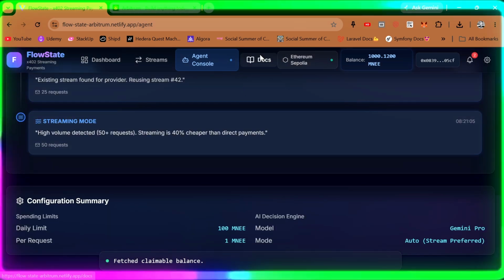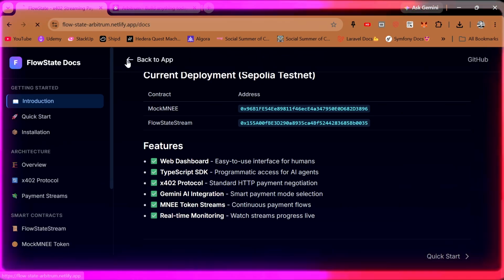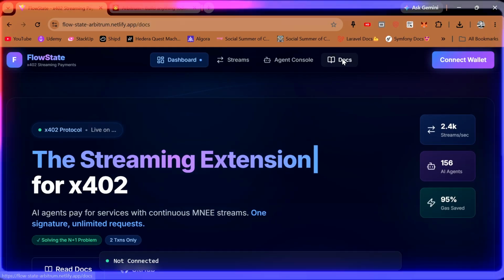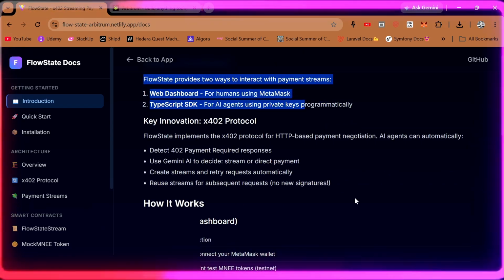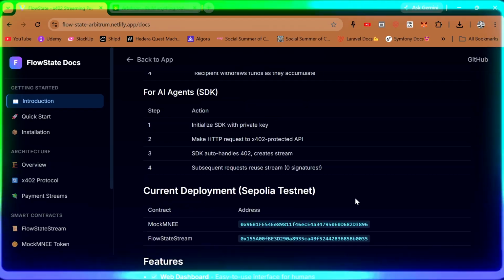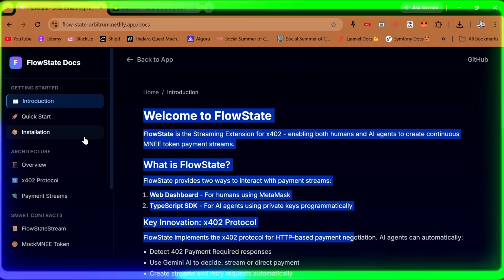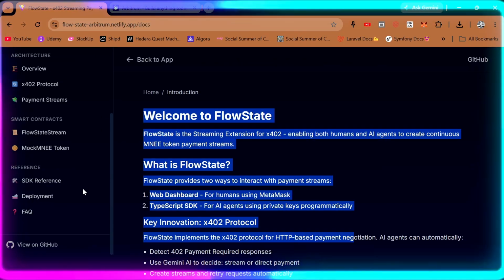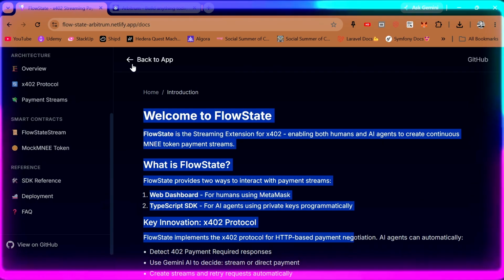Good. And also, if you want to know about the documentation of FlowState, you can look at this documentation here, and you can learn from it if you want to build it on your side. I have summarized it all here: introduction, quick start, installation, overview, and anything else you need to build on your side. That's a good implementation for you to build.